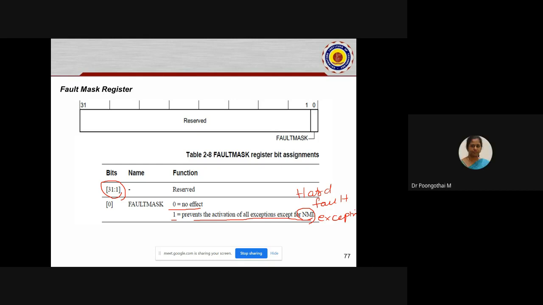When the bit is set to 1, it masks all the interrupt or exception sources except non-maskable interrupt. The usage of this register is to disable exceptions when they may affect timing critical tasks, similar to your priority mask register. Is that clear? Yes, ma'am.